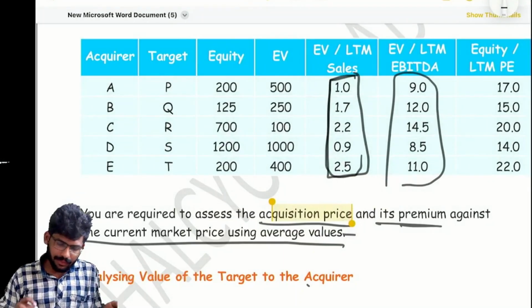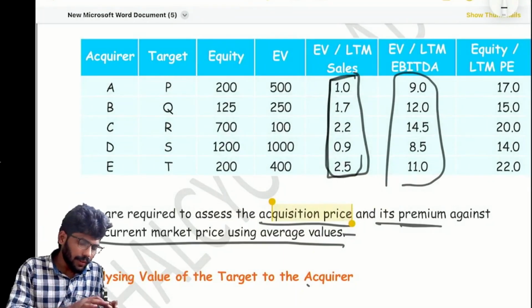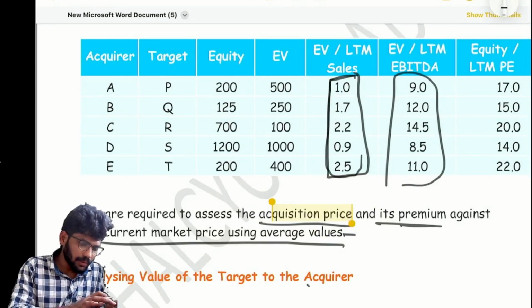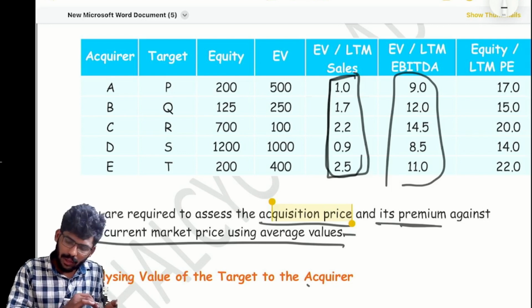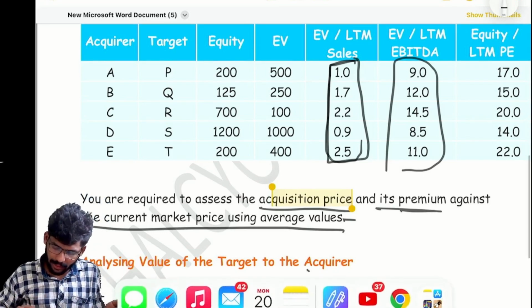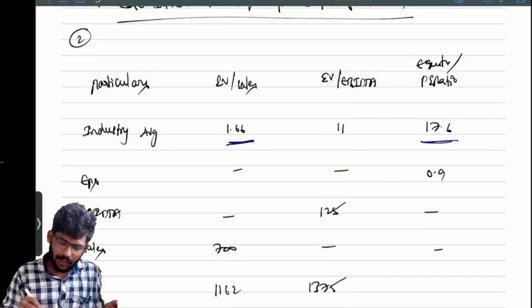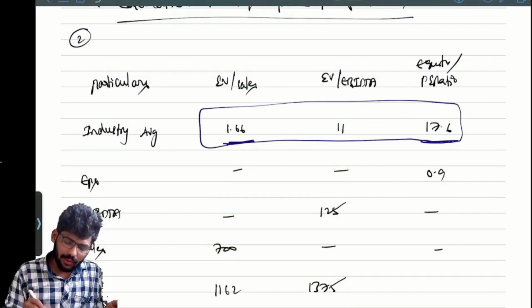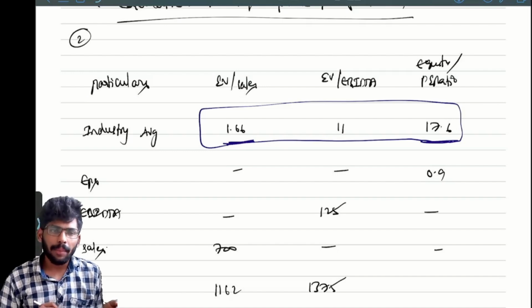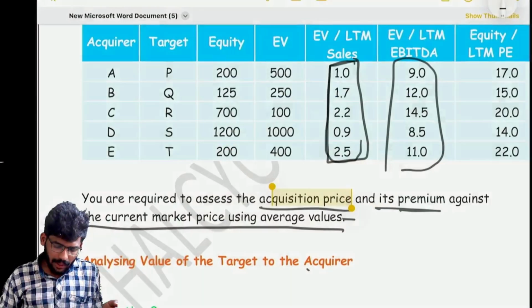Next, the last one is also the same. 17 plus 15 plus 20 plus 14 plus 22, divided by 5. 17.6, correct? Yes, this is the industry average. I have taken the overall industry average value, because the question says we cannot use a particular company's ratio. Correct or not? Yes.